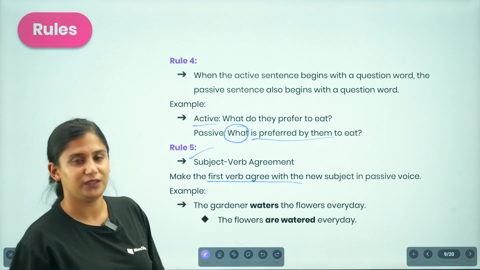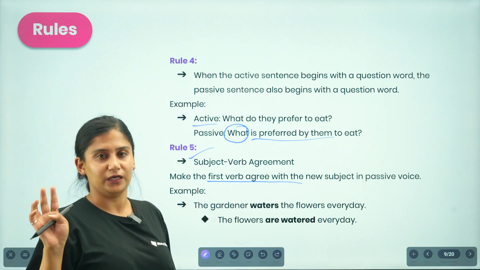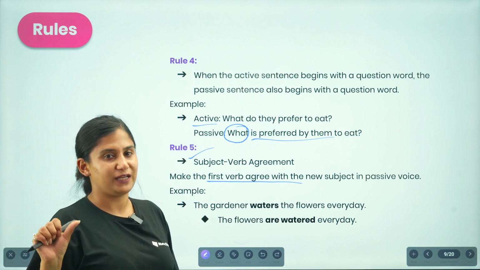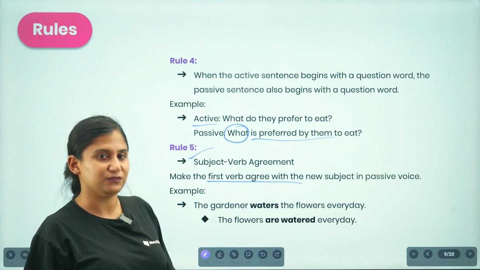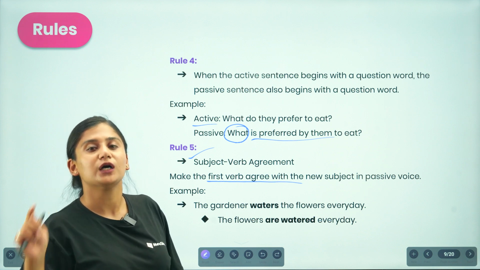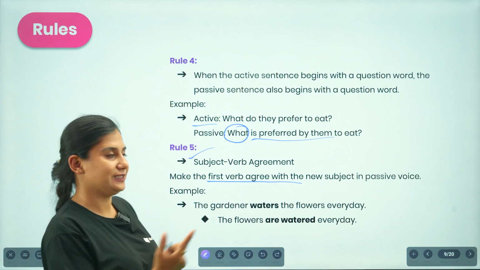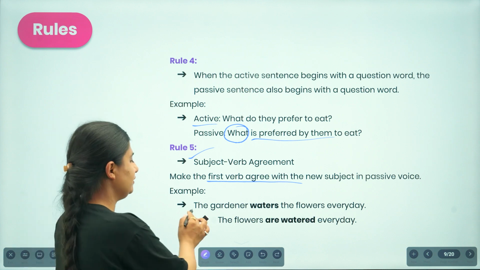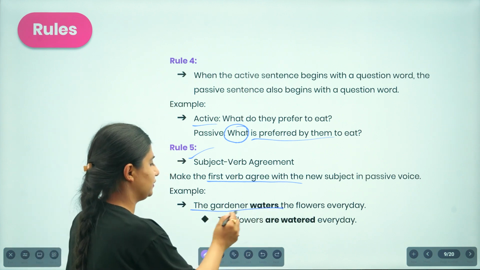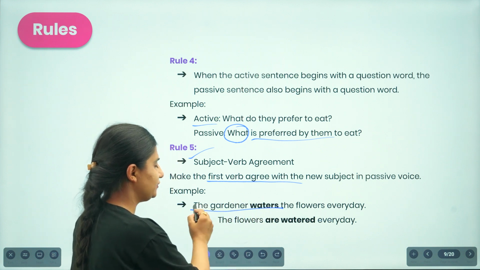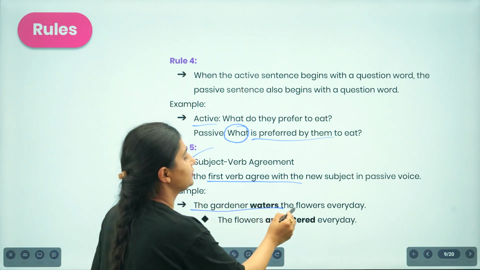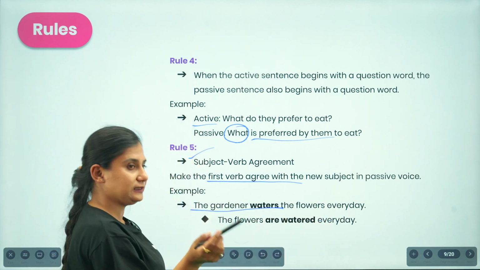So you are supposed to include two verbs, that is one helping verb and the main verb, in our passive voice. So the first verb, that is the helping verb, must agree with the subject. Okay, so here the gardener waters, here in the active form, the gardener waters the flowers every day.